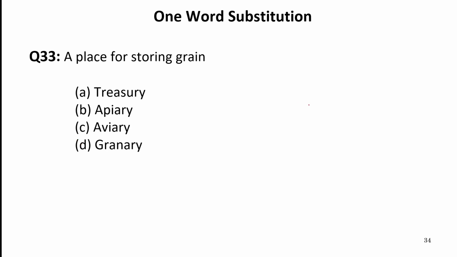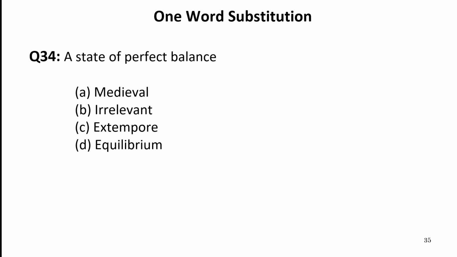Now let us move to the next. A place for storing grain. This place is known as granary. Apiary and aviary are the places where bees and birds are kept. A state of perfect balance. This is known as equilibrium. Extempore is a kind of speech given after some thought. It means we will be given 2 minutes to think and 1 minute to speak about it, or vice versa. Irrelevant, when something is not factual.